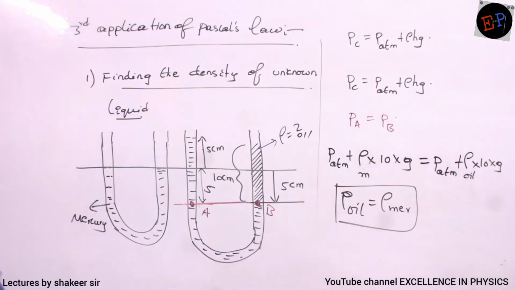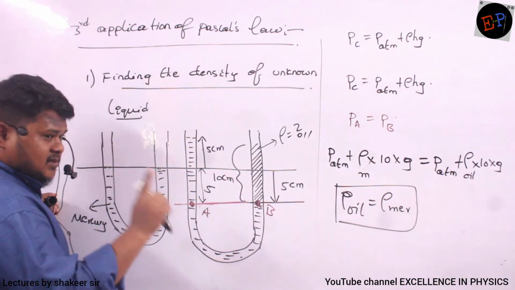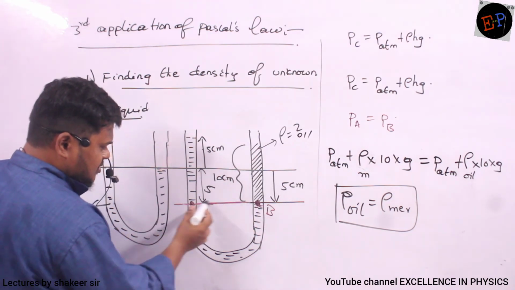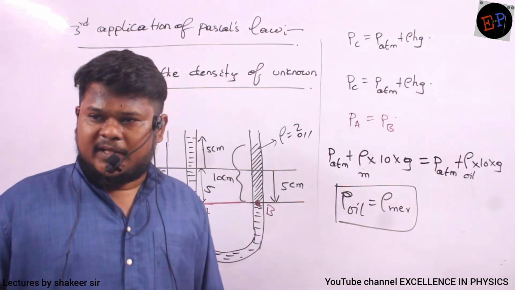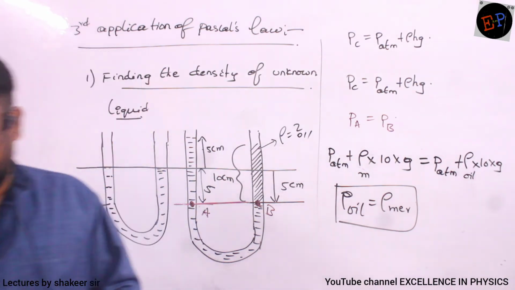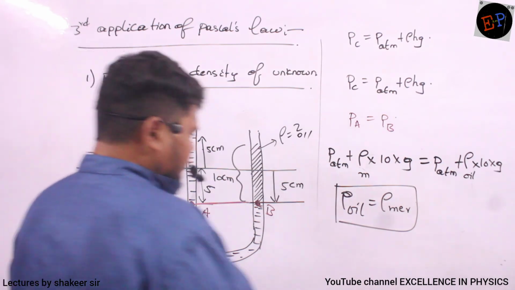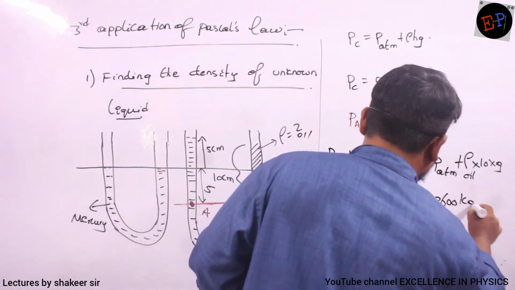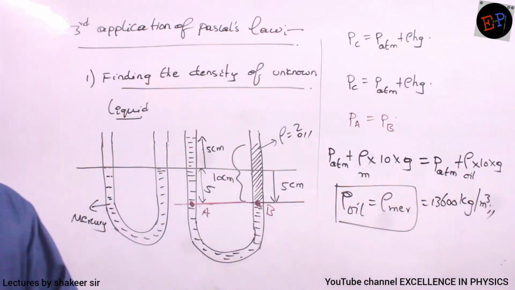Is it clear? So by using which concept have we done this calculation? By using Pascal's first statement. If 2 points are present at the same height and in the same liquid, then at those 2 points pressure will be equal. That's it. Clear? Write down. And what is the density of mercury? 13,600 kg per meter cube. That is the density of mercury. Fine.